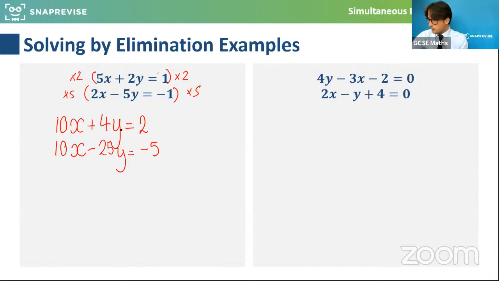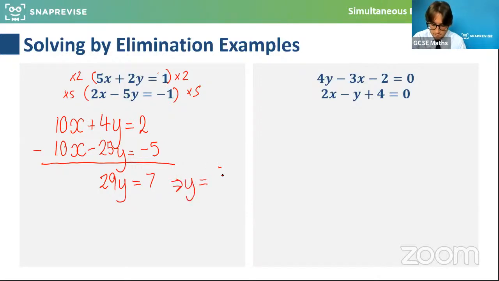Okay, so what we can do here is, again, subtract one equation from the other. 10x minus 10x is no lots of x. 4y minus -25y is actually 29y. And 2 minus -5 is 7. So 29y equals 7 means that y is equal to 7/29, because I've divided both sides by 29.